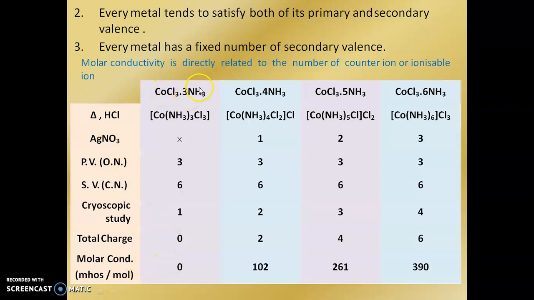The molar conductivity is directly related to the number of counter ions or ionizable ions. Here 3 counter ions are present, here only 2, here 1, and here no counter ion is present. So here, with 3 counter ions, the molar conductivity is greatest compared to the rest of these complexes.